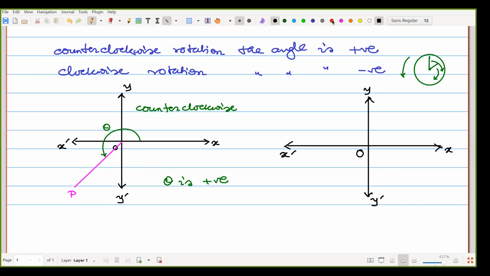Now another line is here, from O to P. So if we calculate the angle from clockwise rotation, suppose that is theta dash. Here theta dash is called negative. Is that clear?